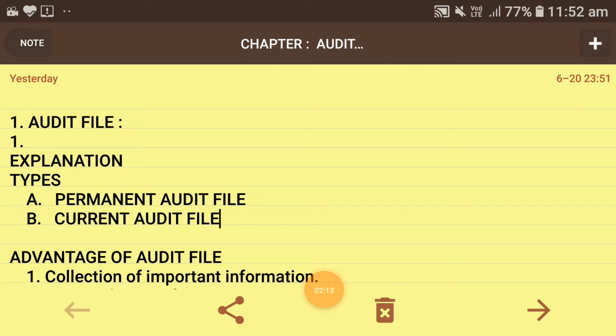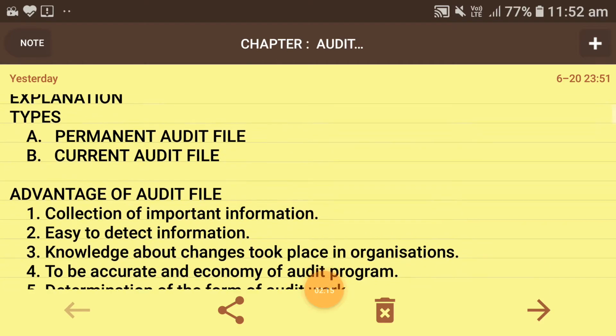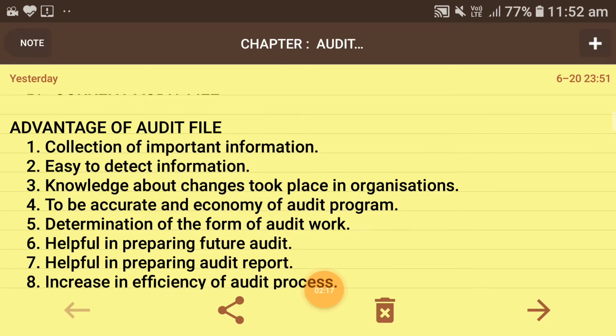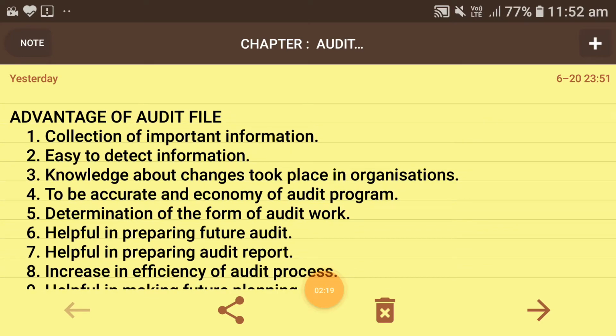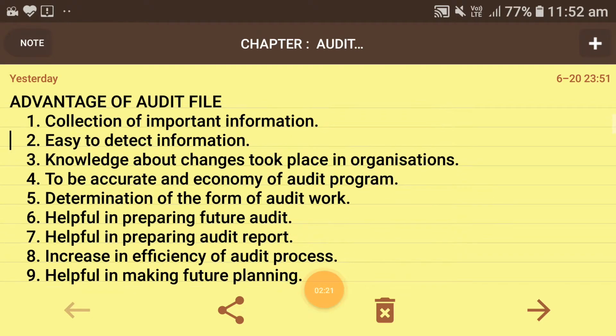Now I am moving towards the advantages of audit file. Here I have written several advantages, a total of 9 advantages, which I am going to speak upon in front of you. First is collection of important information. Audit file is a kind of file in which the important information is collected and kept at one place so that in future we could get information regarding the audit which we have done on previous dates. So these audit files are very much necessary as far as proofs are concerned.